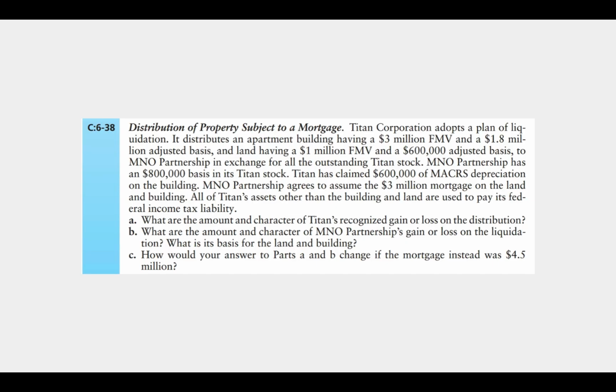Part B, what are the amount and character of MNO partnership's gain or loss on the liquidation, and what's the basis for the land and the building? So MNO partnership received those assets. It also assumed the mortgage, and its basis in the stock was $800,000. We know that the assumption of a liability is going to reduce the amount realized.